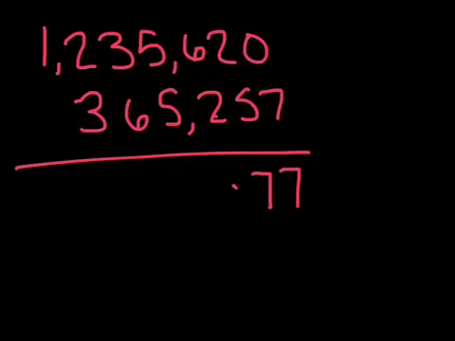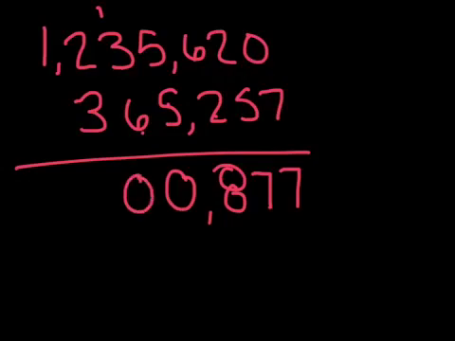5 plus 5 is, oh, there's my 10, so I leave my 0 in my ones place and carry that 10 over. 6 plus 3 is 9, great, plus 1 more is 10, so leave my 0, carry my 1. 3 plus 2 is 5, plus 1 more is 6, and then I have kind of an invisible 0, so 1 plus 0 is 1. Okay, the pattern stays the same.